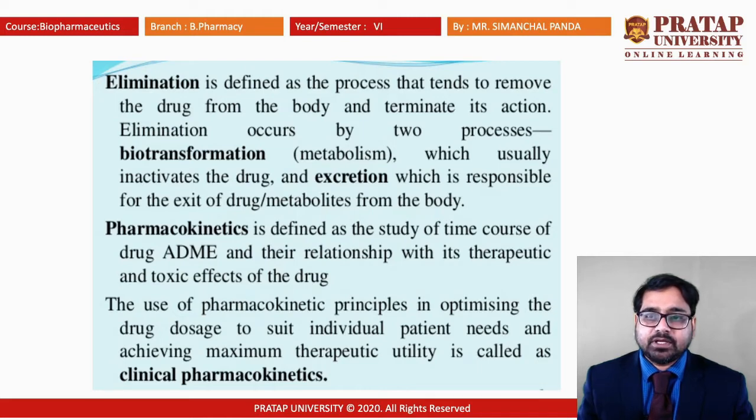The mathematical relation between the different processes is known as pharmacokinetics. So we have to study different therapeutic levels and different toxic effects along with their basic pharmacokinetic effects in the chapter. The use of pharmacokinetic principles to optimize the drug dosage to suit individual patient needs and achieve maximum therapeutic utility is called clinical pharmacokinetics.